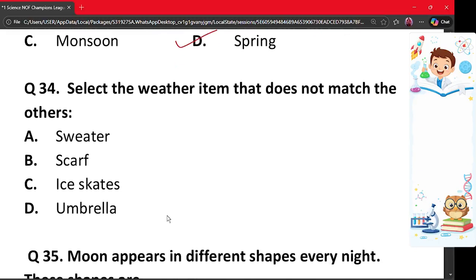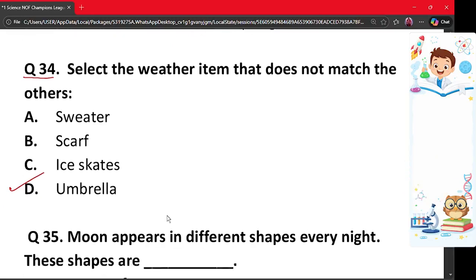And next question is question number 34. Select the weather item that does not match the others. A. Sweater, B. Scarf, C. Ice skates, and D. Umbrella. The incorrect option is option D. Why? Because sweater, scarf, and ice skates are used in winter, while umbrella is mainly used in the rainy season. Therefore, it is the odd one out and does not match the others. So the correct option is option D.